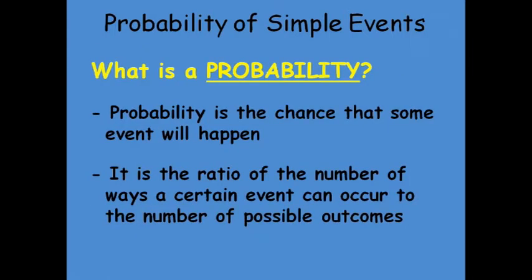Now I will tell you the definition of probability. What is probability? Probability is the chance that some event will happen. It is the ratio of the number of ways a certain event can occur to the number of possible outcomes. When we perform a scientific experiment, we obtain a certain result or outcome, but in probability, the result or outcome is not certain.